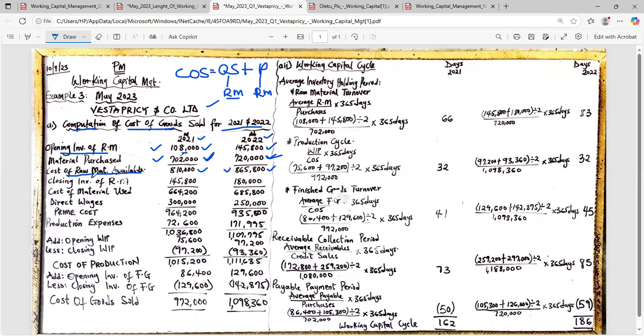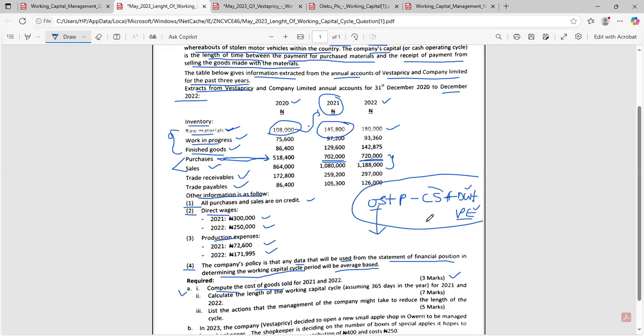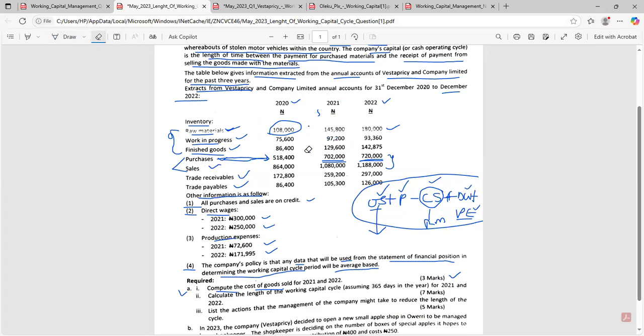So now that we have gotten our cost of raw material available, we now need to move to the closing stock of the raw material. We've done opening stock of raw material. We've treated the purchases of raw material. Now let us treat the closing stock of the raw material. Very simple. What is the closing stock of the raw material? Just pick the actual figures, because the balance sheet is already showing us the actual figures which are closing stock.